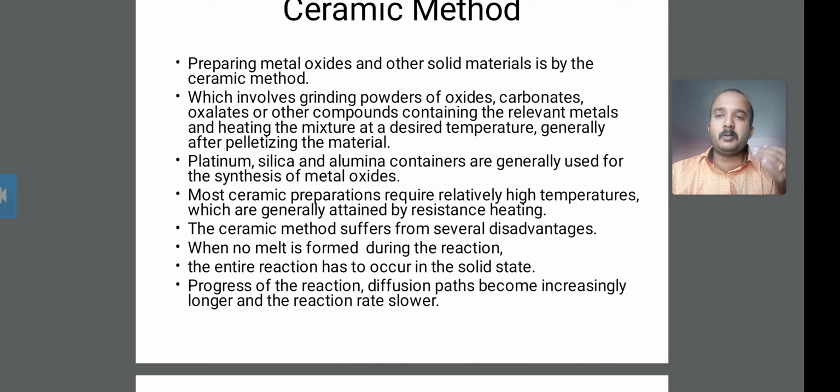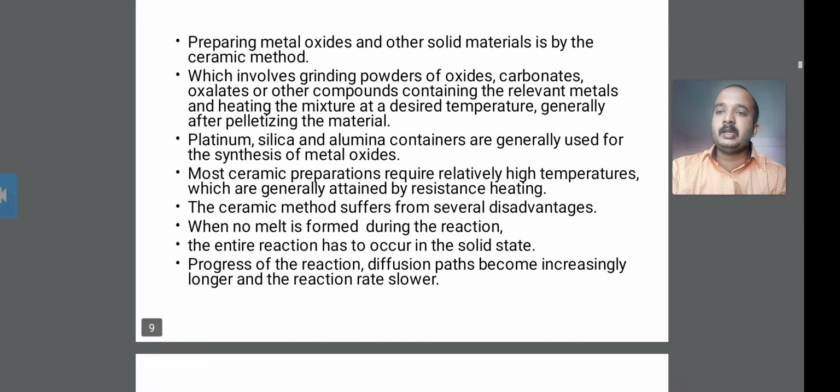You have to heat the mixture. Heat the mixture means what? You heat the metal and oxide mixture, or the metal and carbonate mixture. The mixture contains positive and negative ions. You heat that mixture to the desired temperature, and at the desired temperature you pelletize the material. This is the second point.